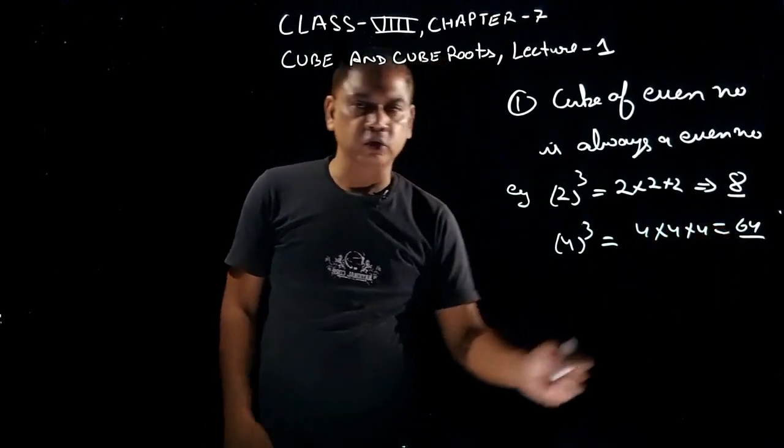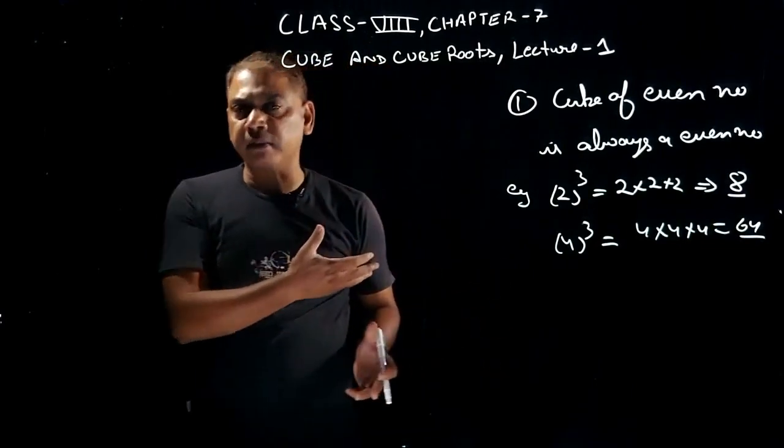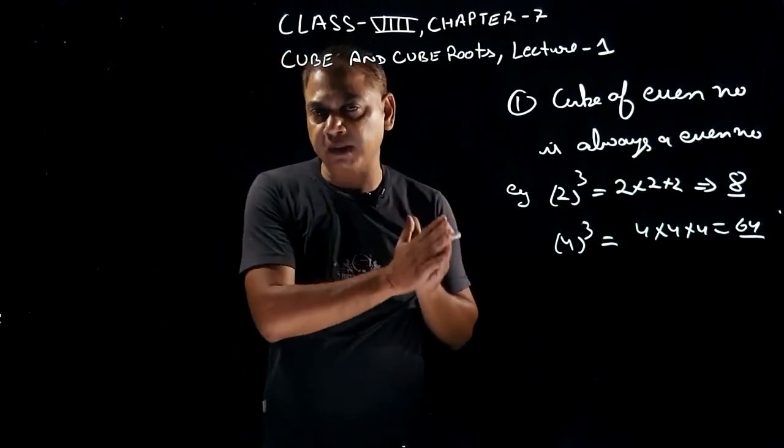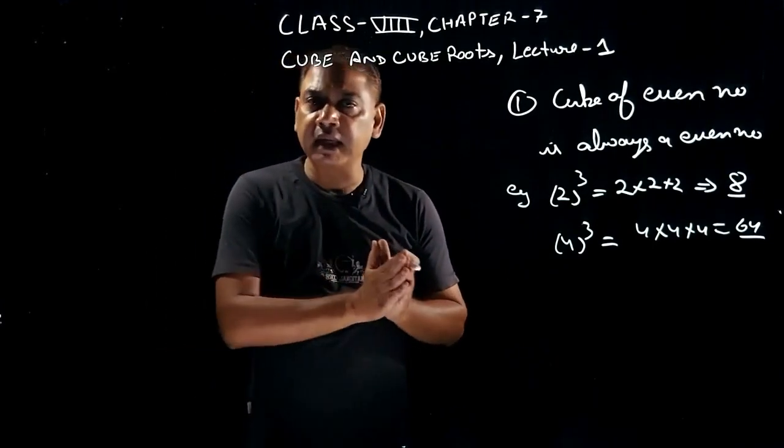That is 64. So 64 again is a cube number. So student, try with other even numbers. You will get your answer as an even number. So always remember, a cube of an even number is an even number.